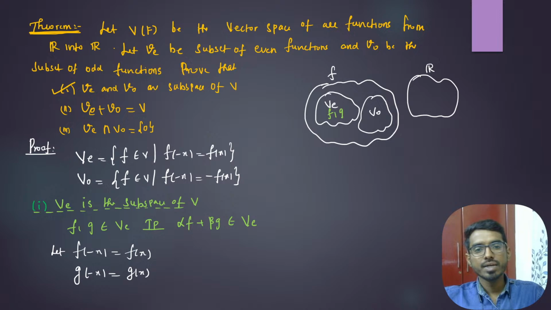So if V of F is a vector space, V plus V naught is a subspace of V. The linear sum of V plus V naught will give you V. The intersection will contain only zero. So for this, you show that this is contained in this, and you can put this in the third part, right?